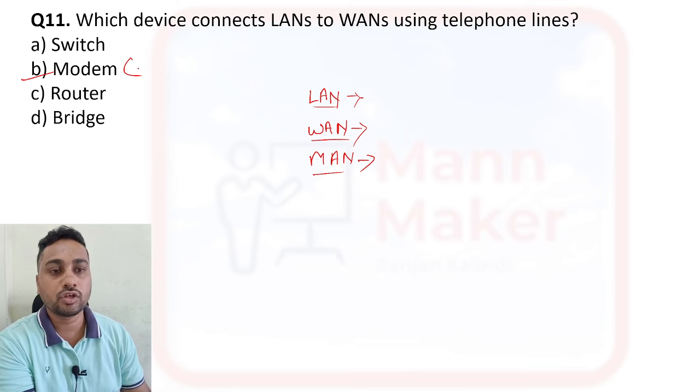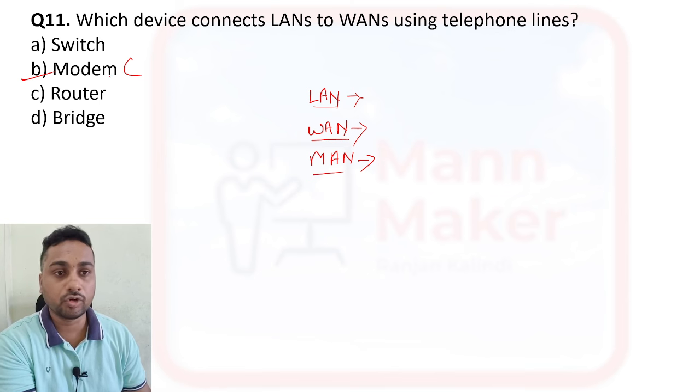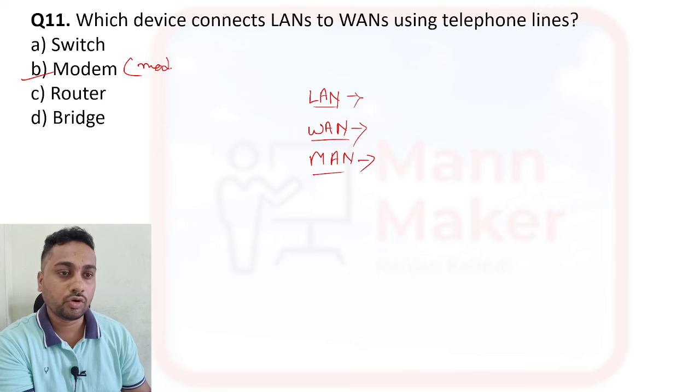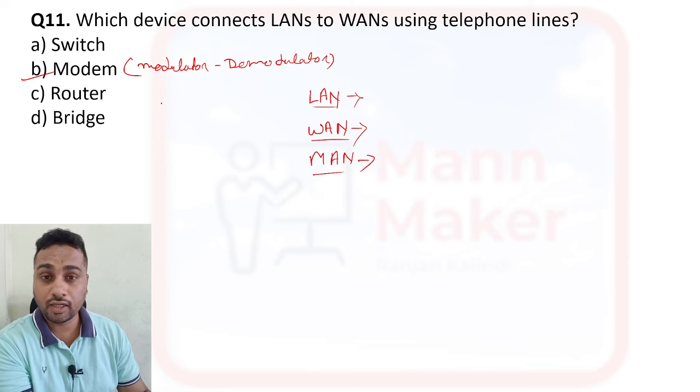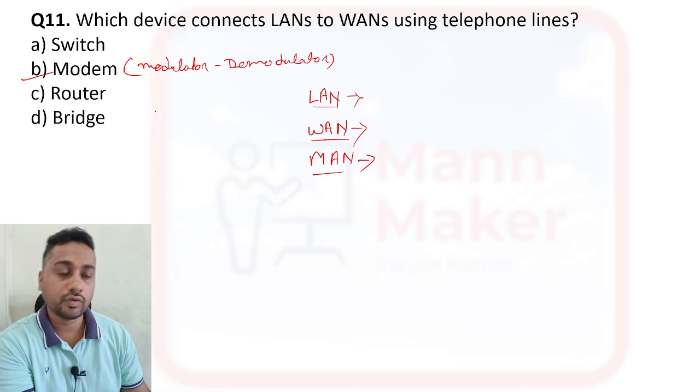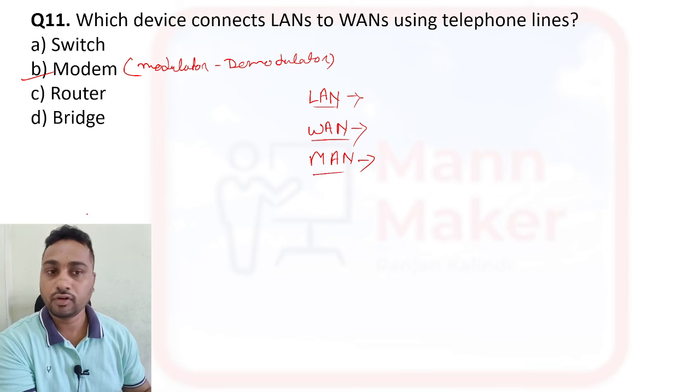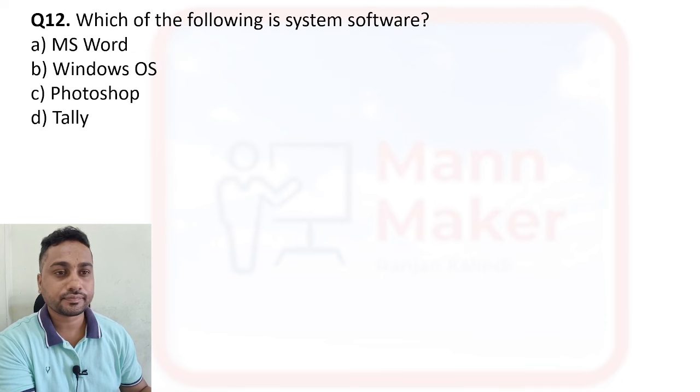Modem, that's why it is called modulator and demodulator. So it will convert analog to digital and digital to analog over a telephone line. So from here modem is your right answer.